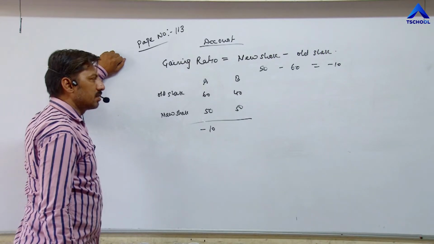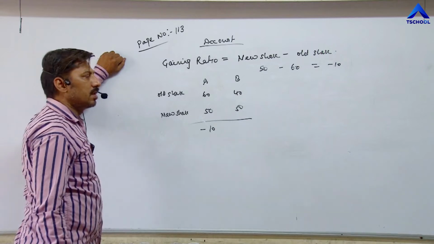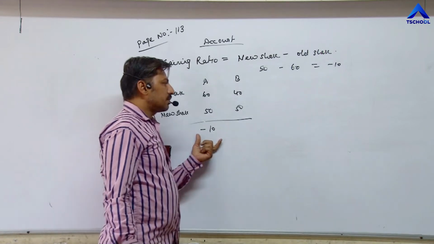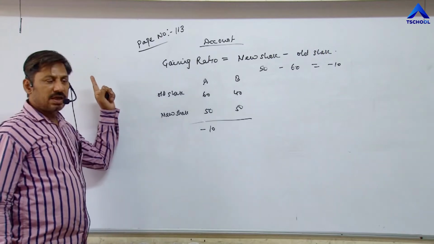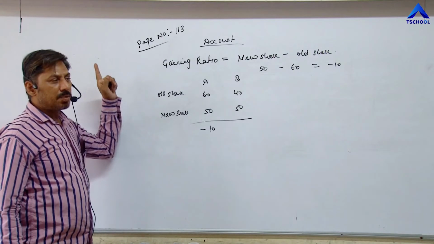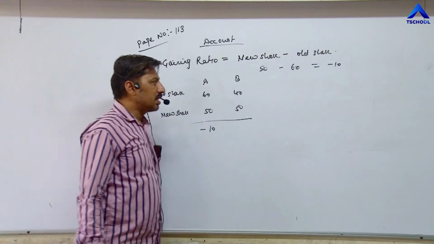He is not gaining. He is sacrificing. Opposite of sacrificing ratio we are doing. In case of sacrificing ratio, if answer comes negative, it means that partner is gaining. In gaining ratio, if answer comes negative, it means he is sacrificing.